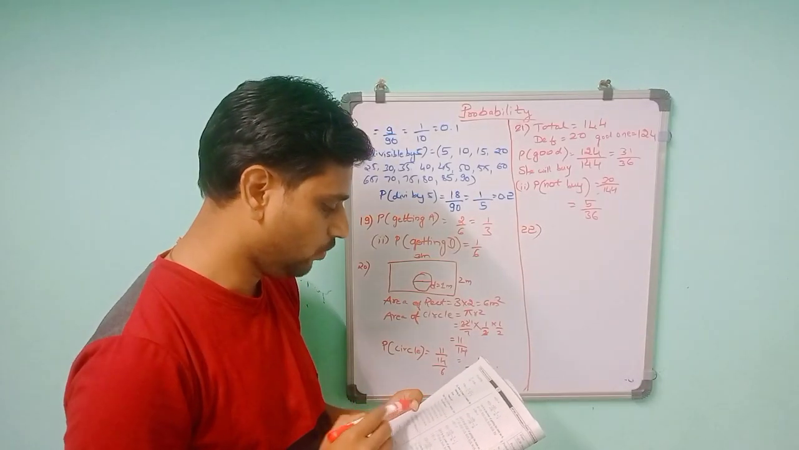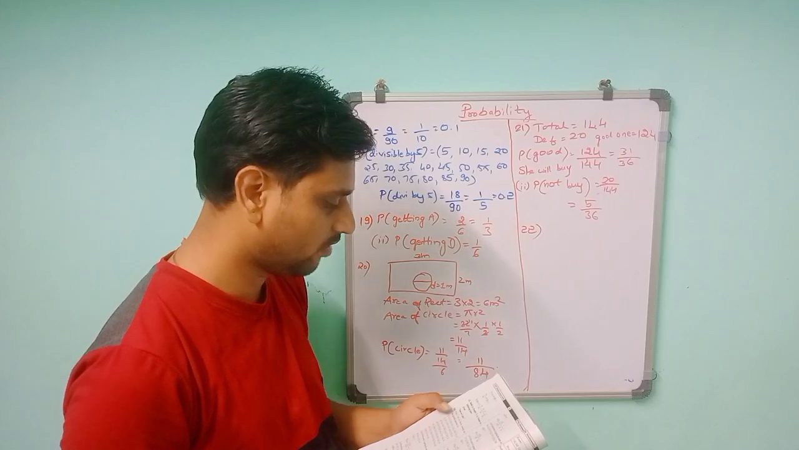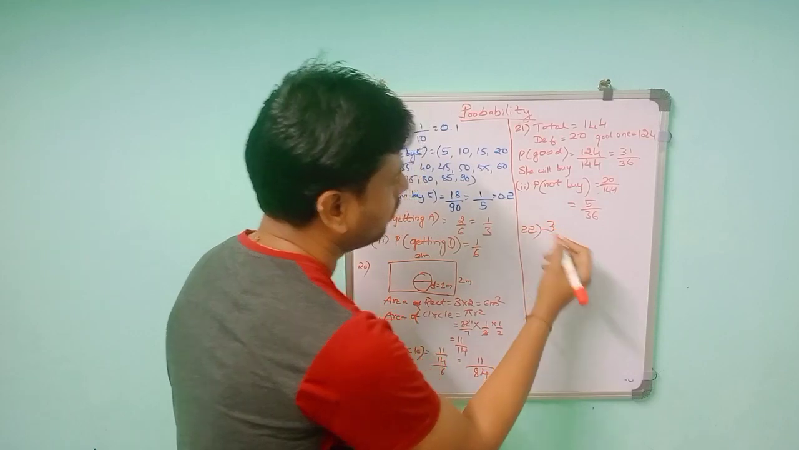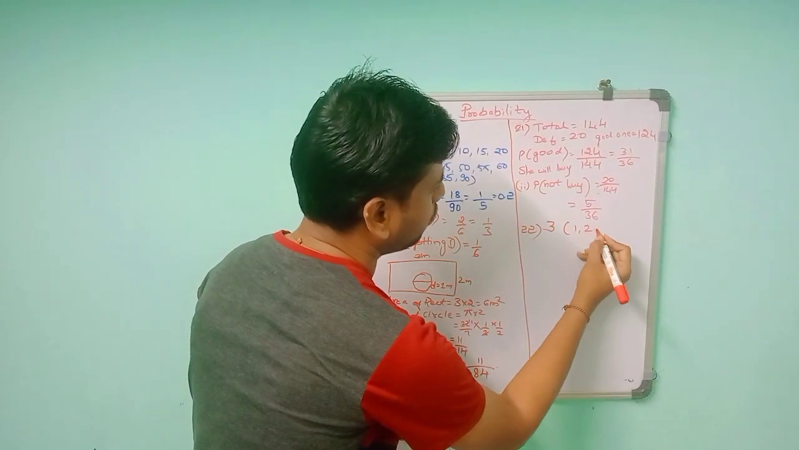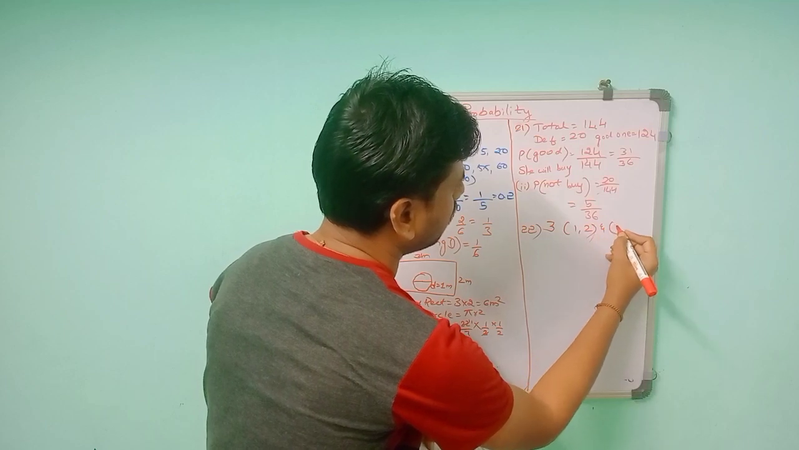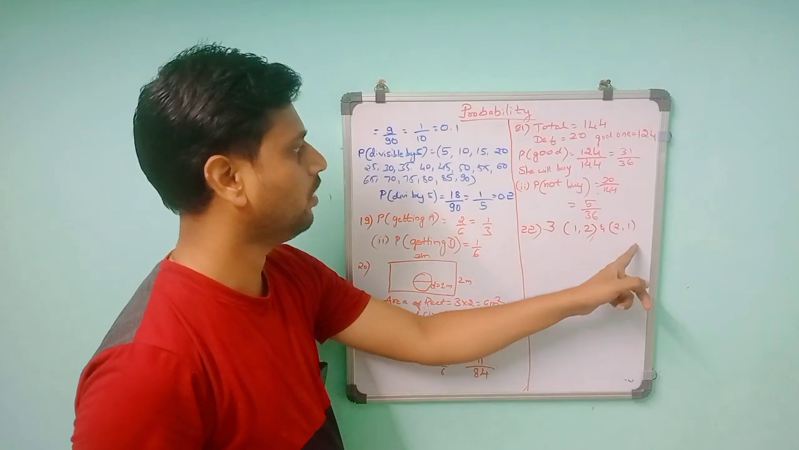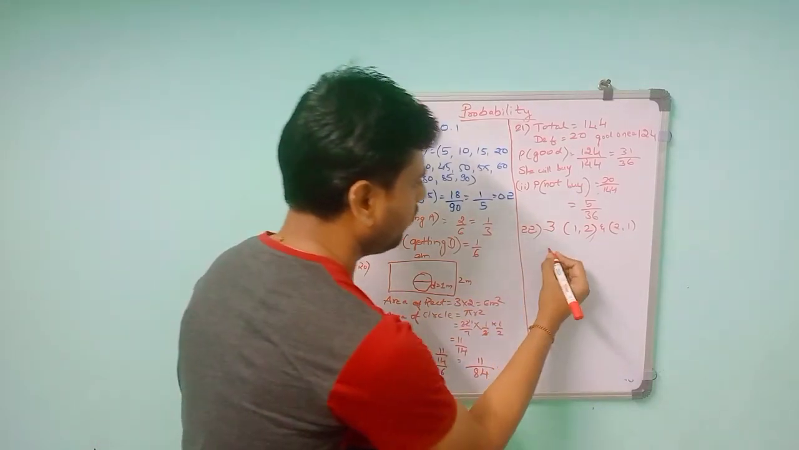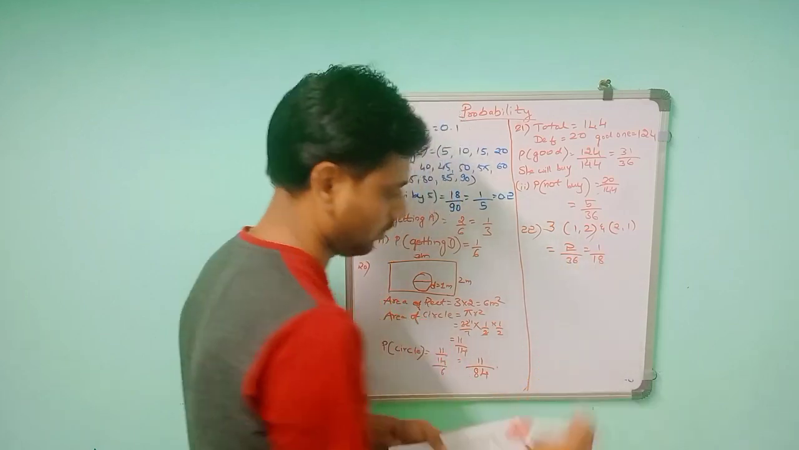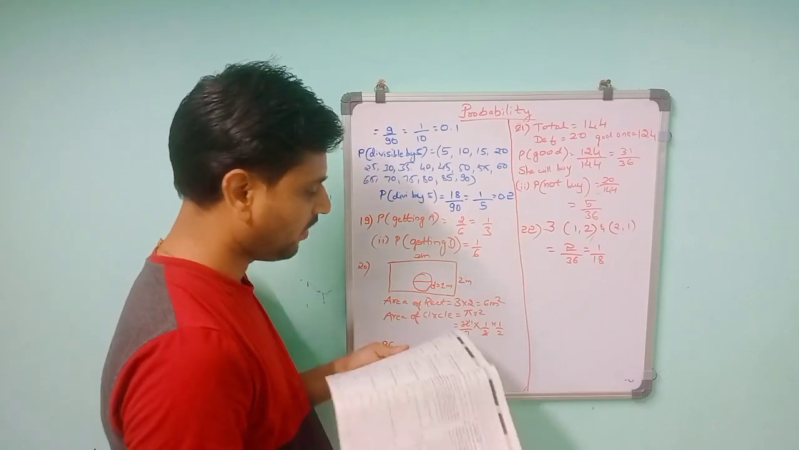In that they asked: let A be the event of getting the sum as 3. So they are asking for the sum as 3. So 3 means you can take 1,2 and 2,1, because 1 plus 2 is 3 and 2 plus 1 is 3. So we are getting two possibilities. So 2 possibilities means 2 by 36. It will give 1 by 18. So they are asking you to complete the following table.